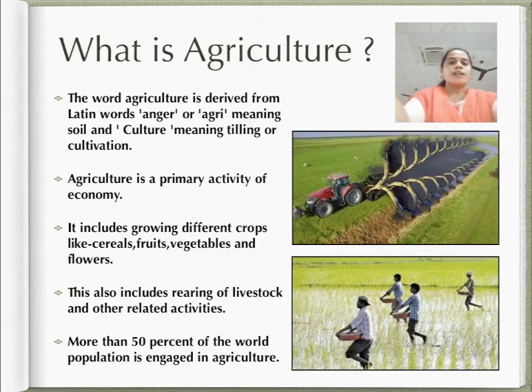So, what is agriculture? The word agriculture is derived from the Latin words ager or agri, meaning soil, and culture meaning tilling or cultivation. So, agriculture is commonly also referred to as farming. Agriculture is a primary activity. It includes growing crops, fruits, vegetables, flowers, and rearing of livestock.